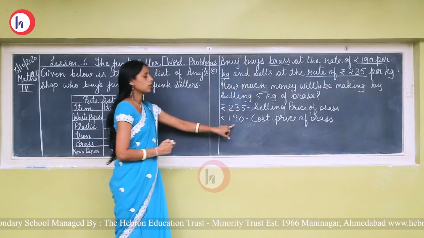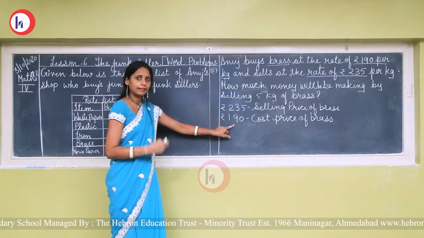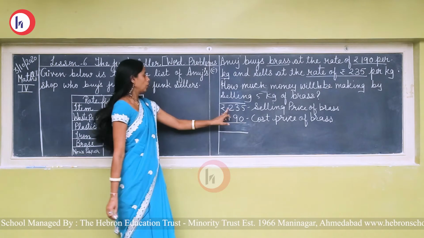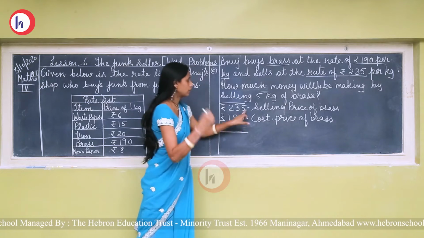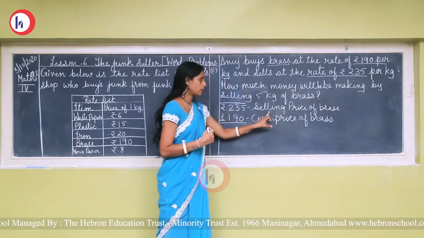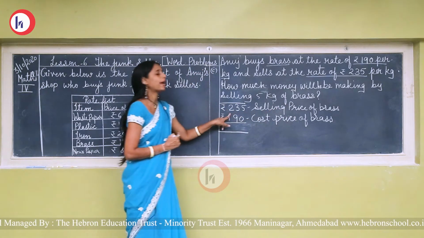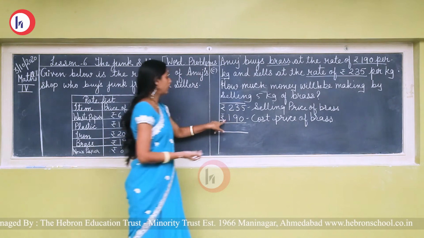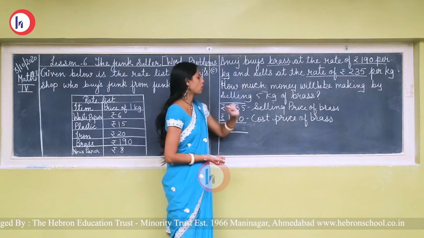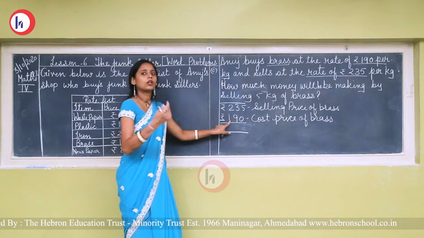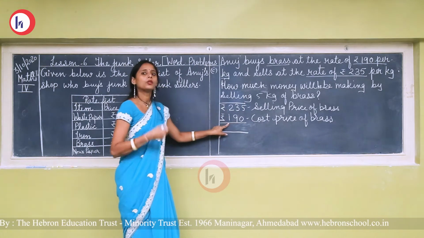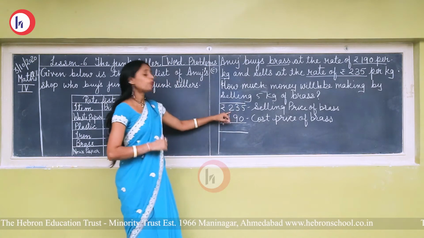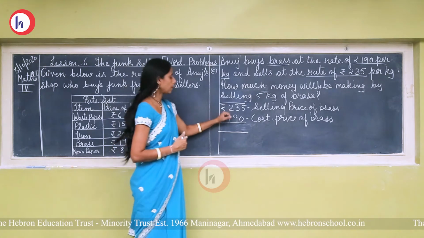Selling price में से cost price को अगर हम subtract करेंगे, then we will get the profit. See, rupees 235 the selling price of brass. Selling price मतलब अनुज ने इस price पे brass को sell किया, यानी कि बेचा. And 190 it is the cost price of brass, that means उतने इस price पर अनुज ने buy किया, मीन्स खरीदा. Okay.